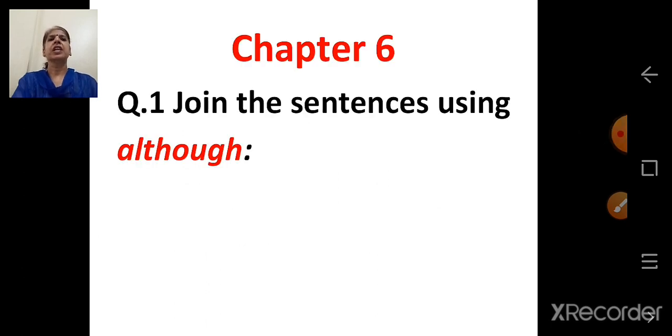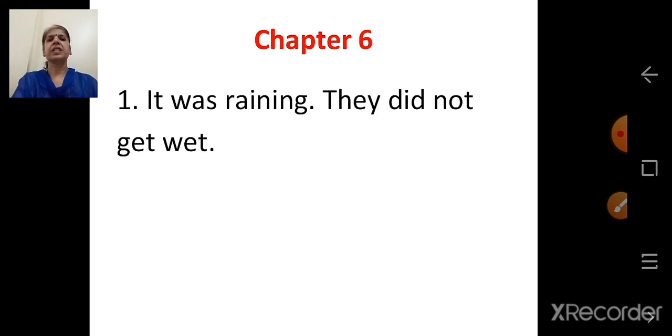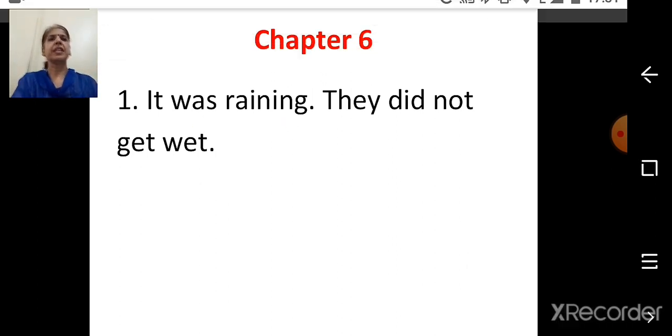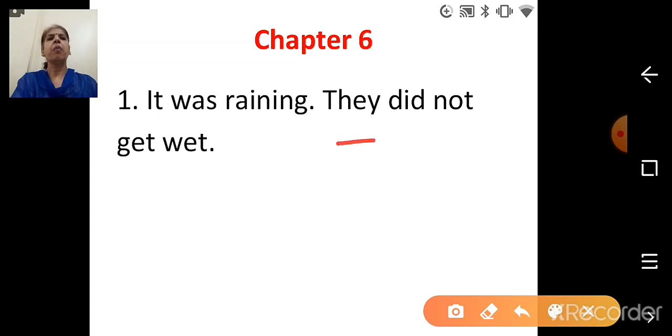Chapter 6. Join the sentences using although. So what we have to do? We have to join the sentences using although. First sentence. It was raining. They did not get wet. So here two sentences are given. One is, it was raining. Second one is, they did not get wet. So what we have to do? We have to join these sentences using although.